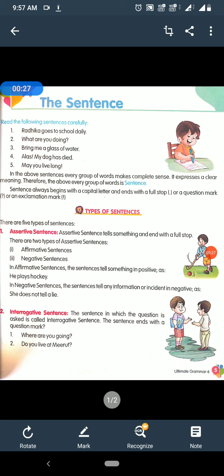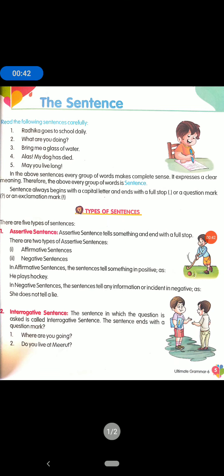Radhika goes to school daily. Second, what are you doing? Third, bring me a glass of water. And fourth, alas, my dog has died. And fifth, may you live long.